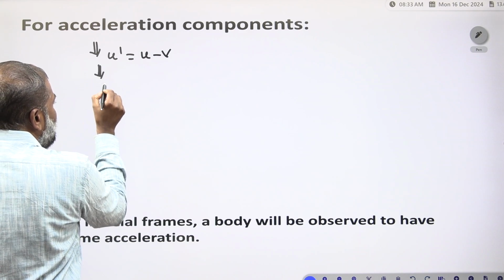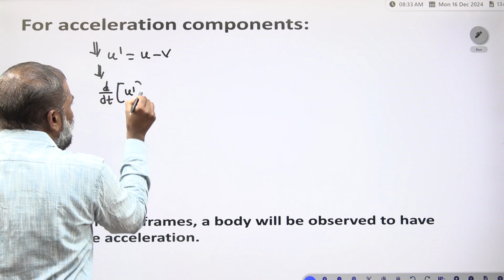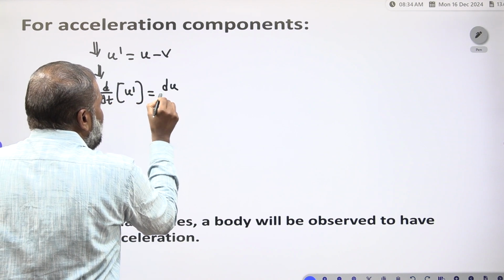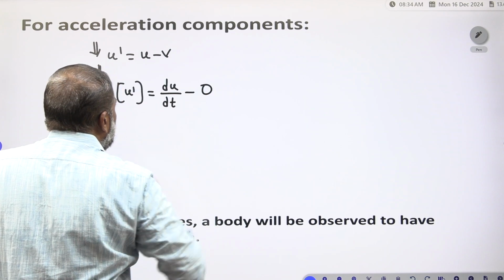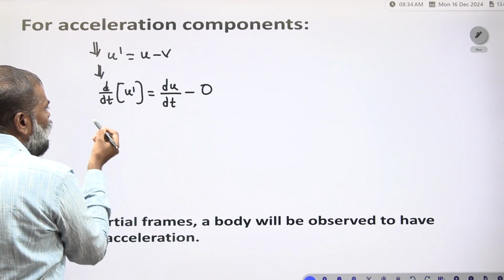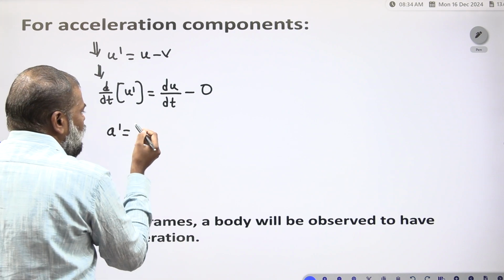Again you have to differentiate. d by dt of u dash is equal to du by dt minus d by dt of v, and since this is a constant value, we take it as 0. So therefore a dash is equal to a, since the rate of change of velocity is the acceleration.